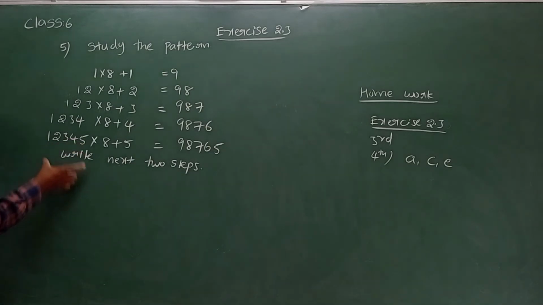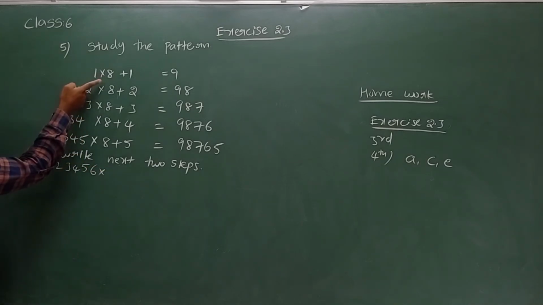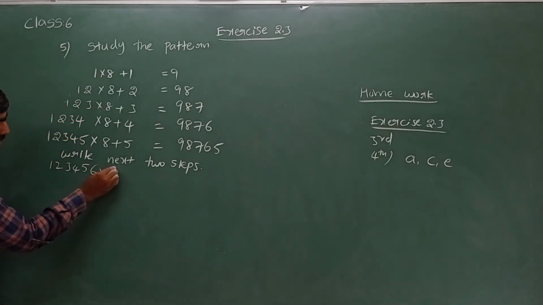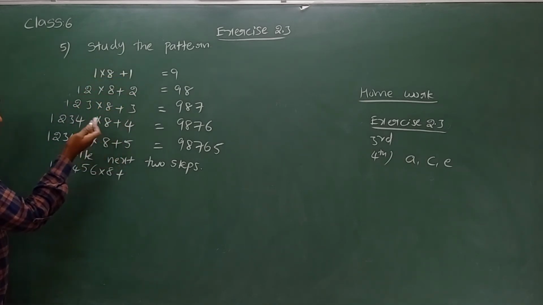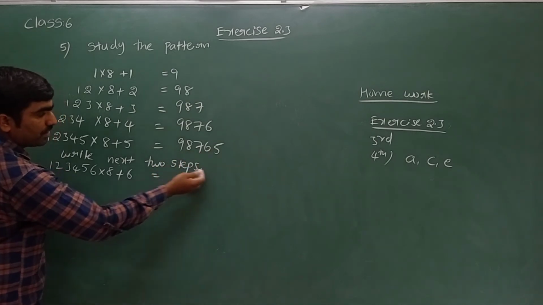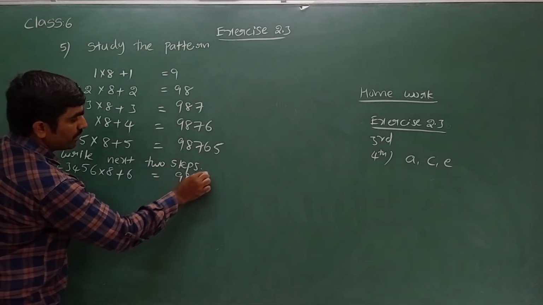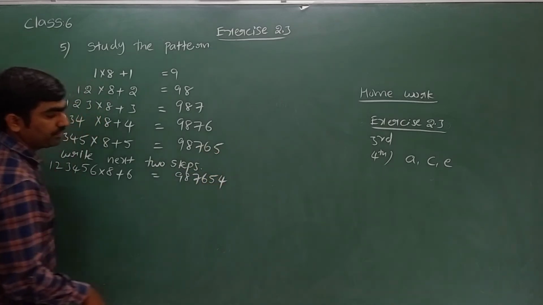Can you guess what is the next number here? 1 2 3 4 5, next what? 1 2 3 4 5 6. Very good, 6. And second you can see 8 they are writing as it is, continuing. Plus, the third number, 1 2 3 4 5, one number they are increasing. After 6 they are reducing one number: 9 8 7 6 5. After that 5 you can see 4.